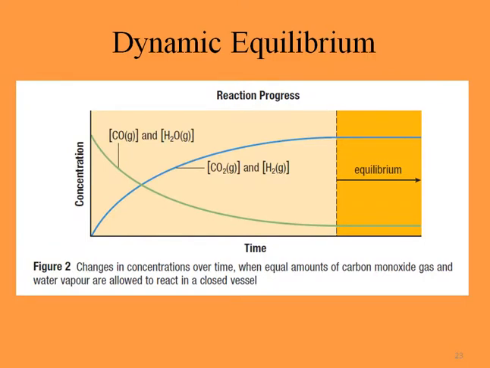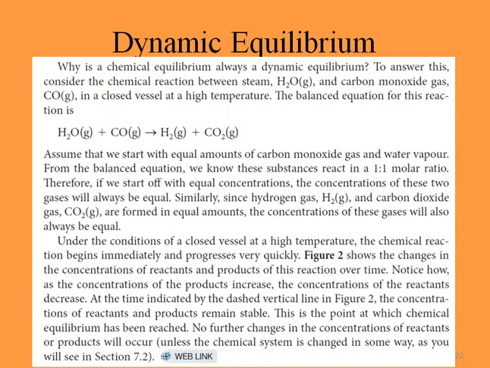This is the chemical reaction over time, and you see here the concentration of CO and H2O is going down over time, and the concentration of carbon dioxide and hydrogen is going up over time. Notice how the concentration of the product increases and the concentration of the reactant decreases.